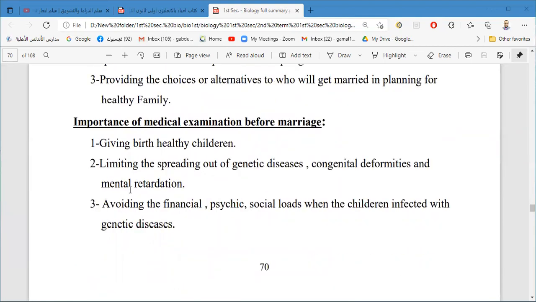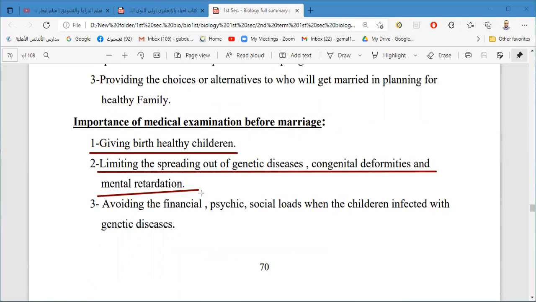Importance of medical examination before marriage: giving birth to healthy children, limiting the spreading of genetic diseases, congenital deformities and mental retardation.